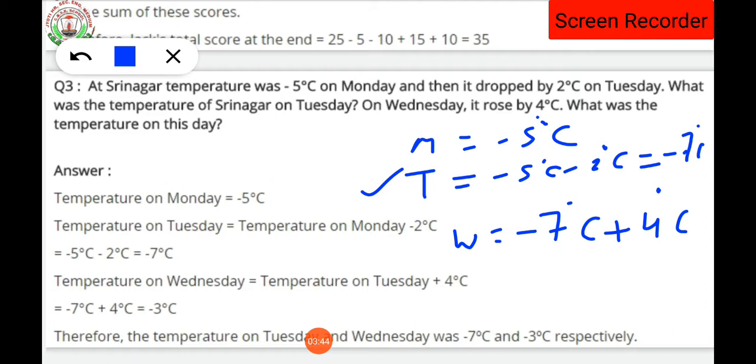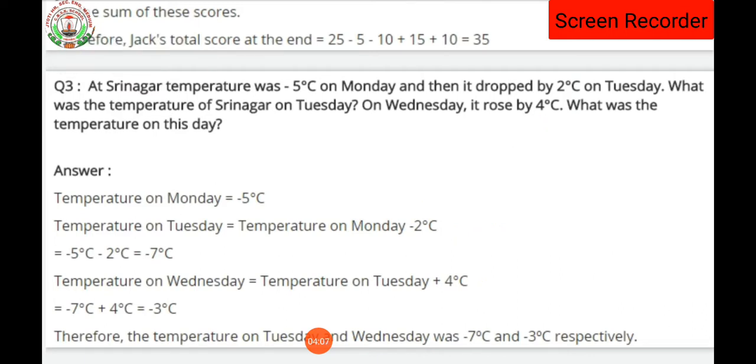Therefore on Wednesday, 7 minus 4 is 3 degrees Celsius. Since 7 is greater than 4, the sign of 7 comes in the answer. Whichever number is greater, its sign comes in the answer.